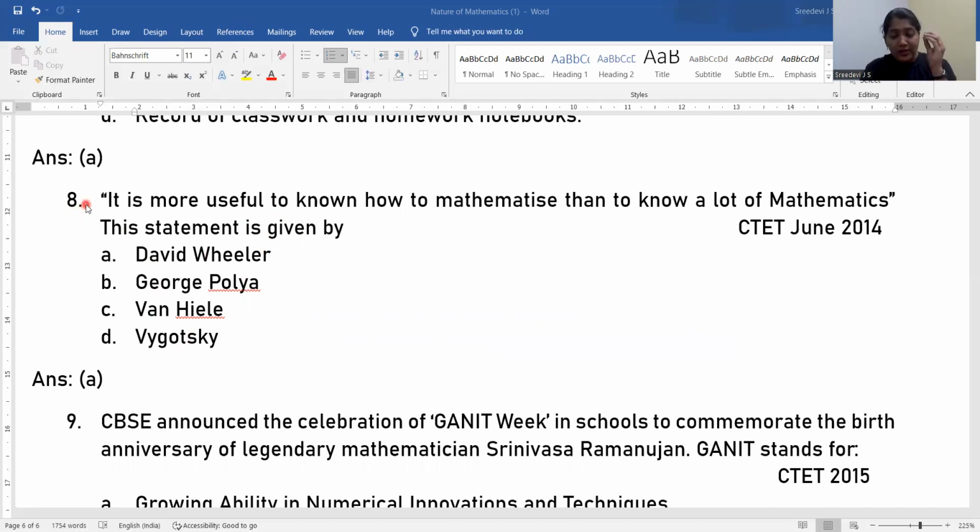You have to go through and find the keywords in each definition said by different people or platforms, so you should have thorough knowledge of that, because in the CTET examination such statements can be repeated and asked again. So here the answer is option A.